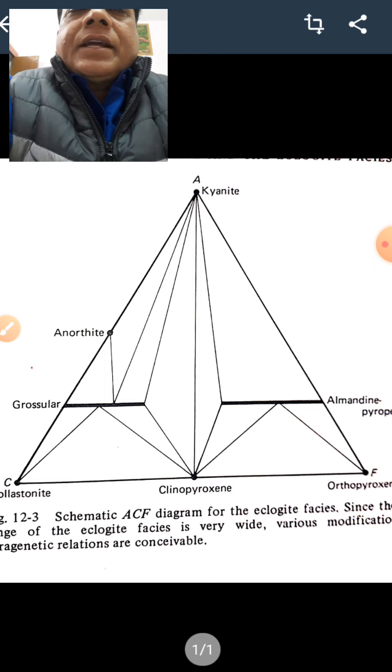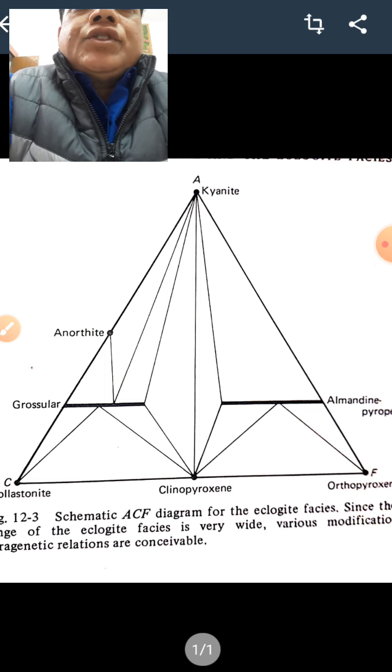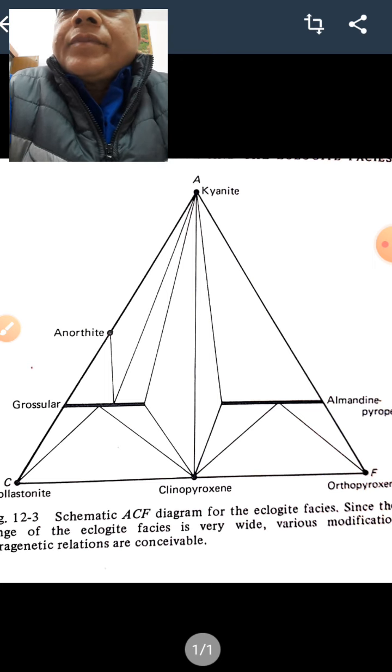Now as far as chemical equivalence of olivine gabbro and eclogites is concerned, it may be illustrated by olivine, that is Mg2SiO4, then diopside CaMgSi2O6, and then labradorite.